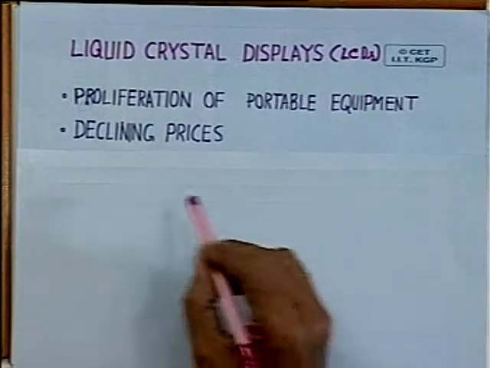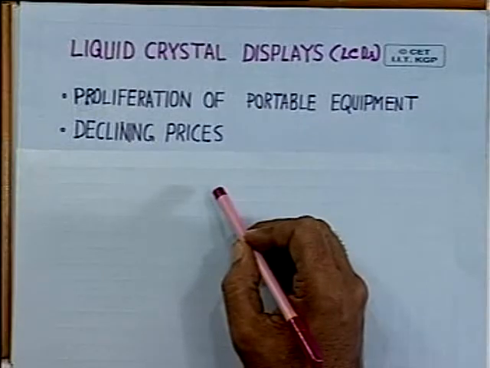Second is declining prices. Earlier the cost of liquid crystal displays was very high, but in recent times the cost of LCD displays is going down because of widespread use. Larger the volume of sale, lower is the cost, and that is happening, the cost is decreasing.